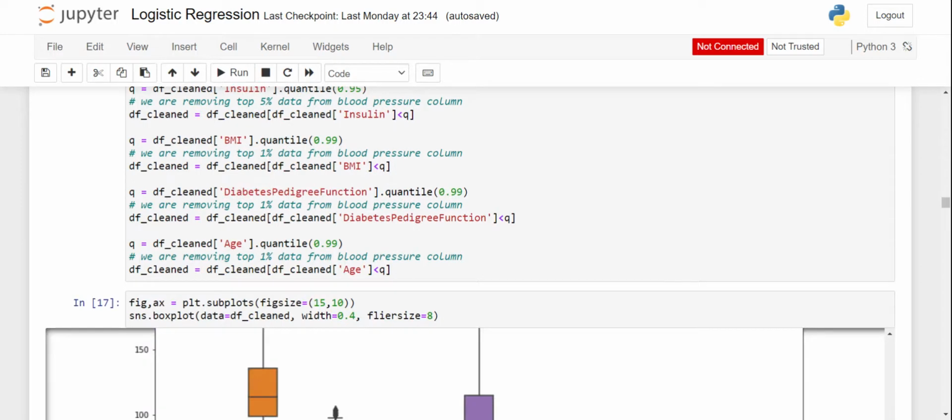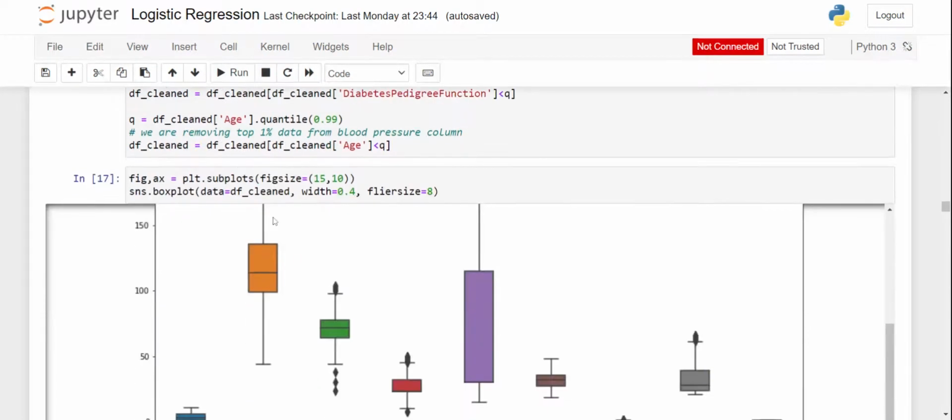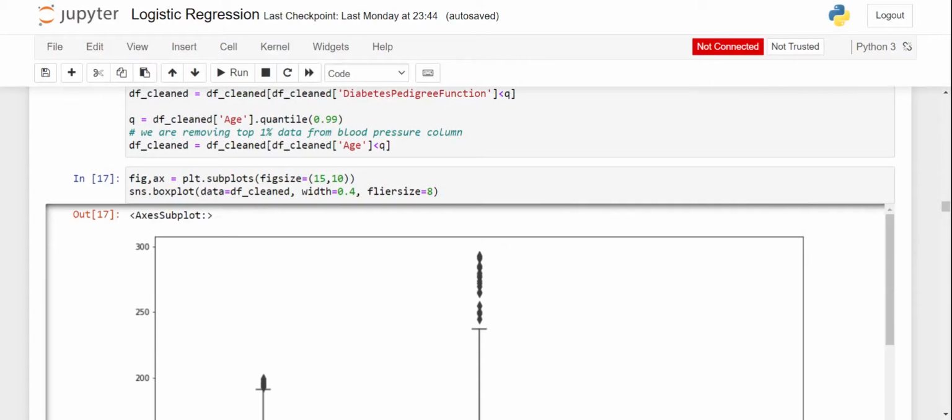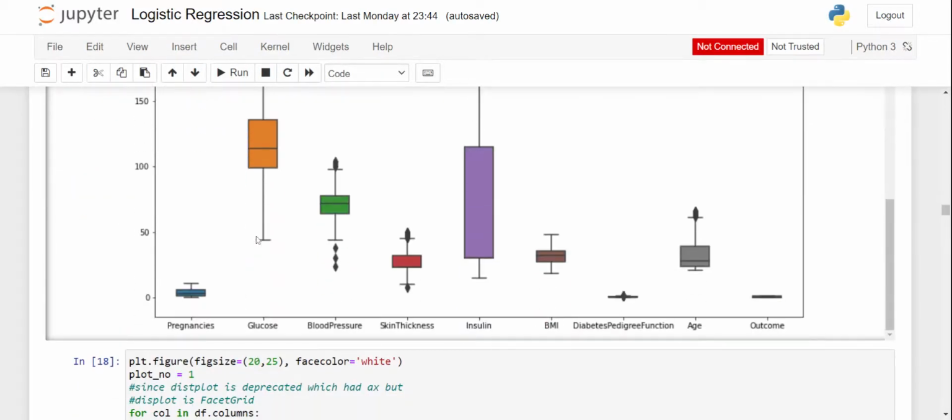And for BMI we will retain 99% and remove 1%. For the diabetes pedigree function too, we will remove about 1% of the data, and from age we will remove 1% of the data. So after removing all these, now I'm going to plot.